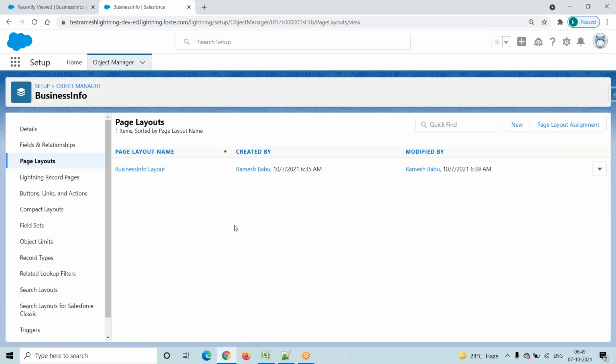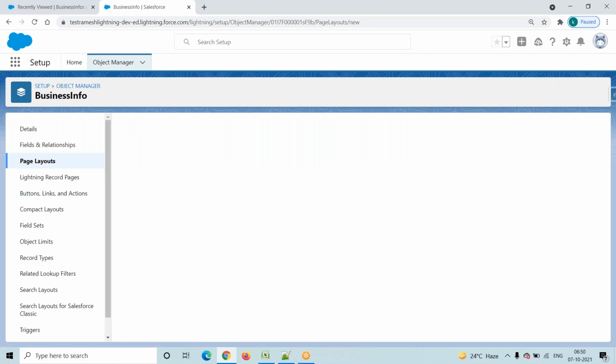It will redirect into this particular screen. Already one page layout is there, right? In addition to that, we will create our own page layout. Two buttons are there, right? The new button is there, and page layout assignment is there. Click on this new button.